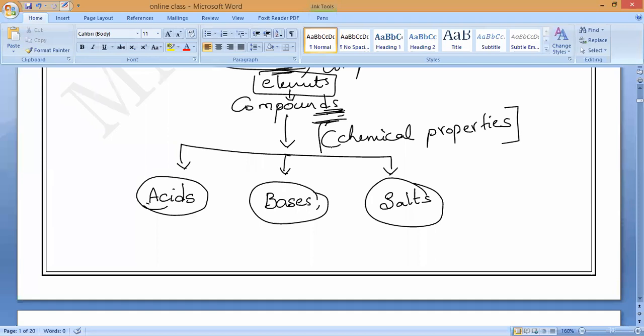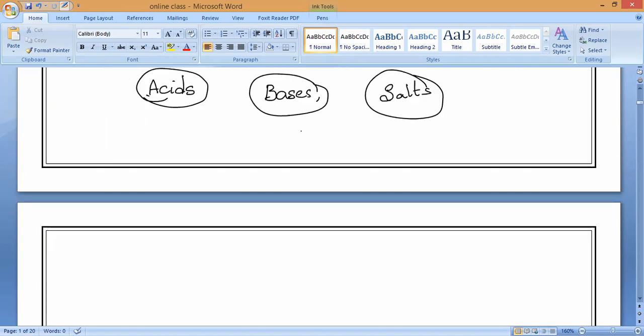Based on their chemical properties. Based on their chemical properties, all the compounds formed by the elements are called acids, bases, and salts. These compounds form from the combination of different elements.